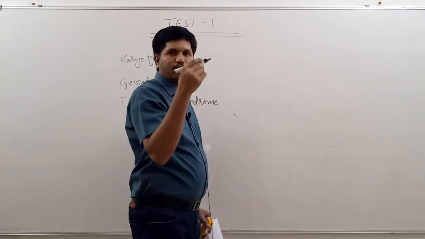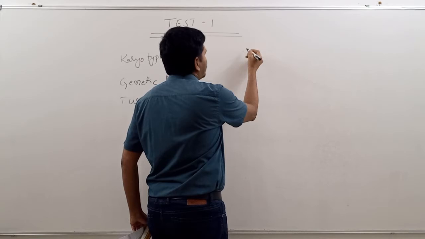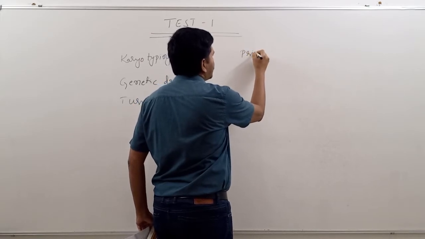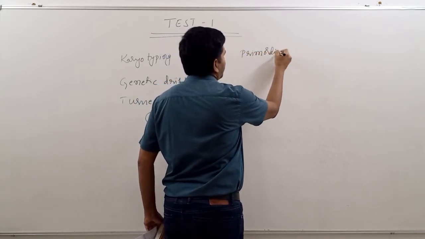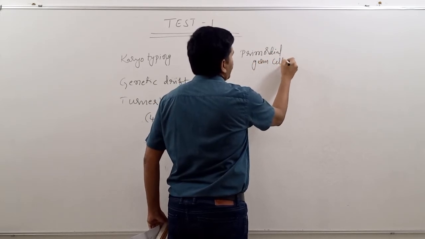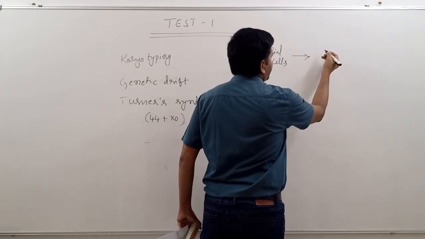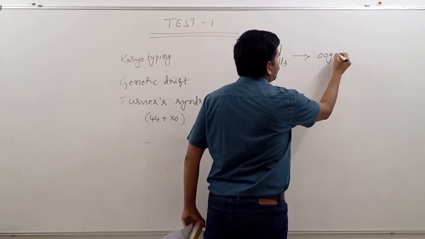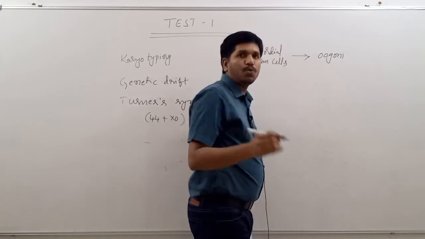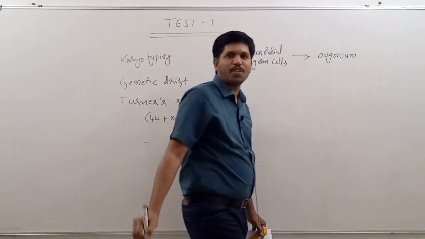First, for your easy understanding, parent germ cells will be there. They are called primordial germ cells. These primordial germ cells in females are called oogonia. Oogonia is plural, oogonium is singular.